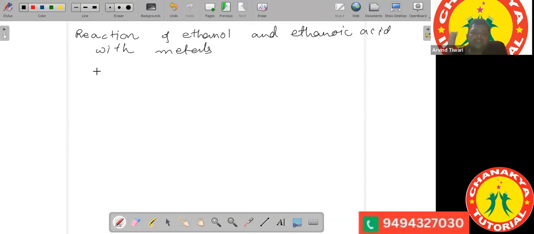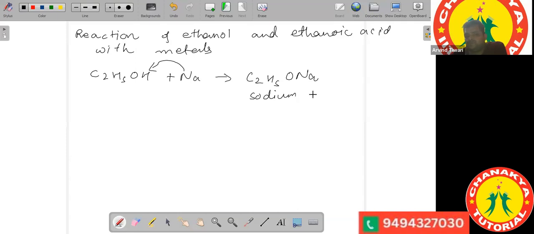So if you take ethanol, like C2H5OH, and react it with sodium, sodium just displaces this hydrogen from its place. It will form C2H5ONa, which is sodium ethoxide, and hydrogen gas will be liberated along with it.